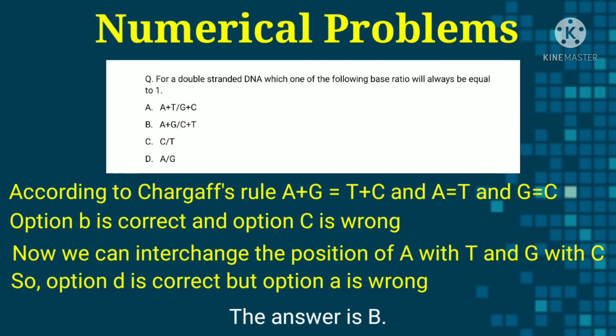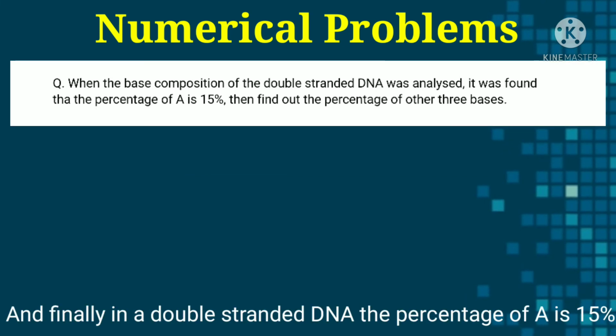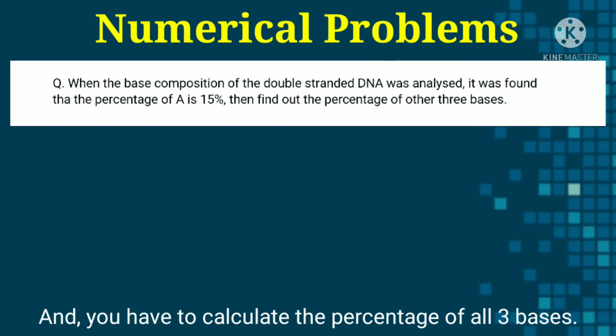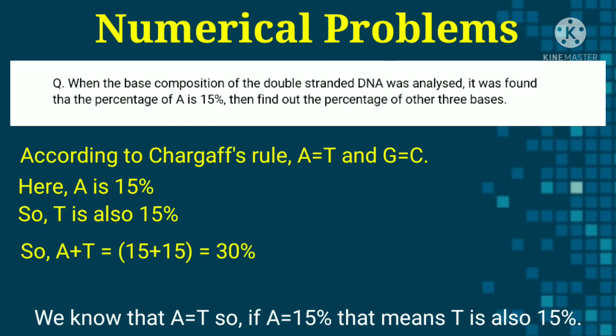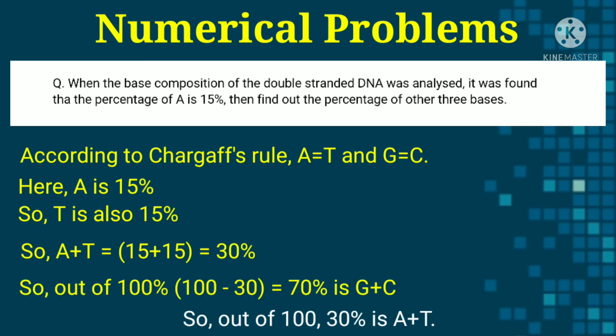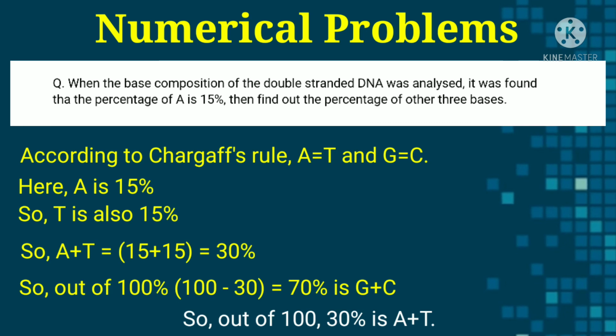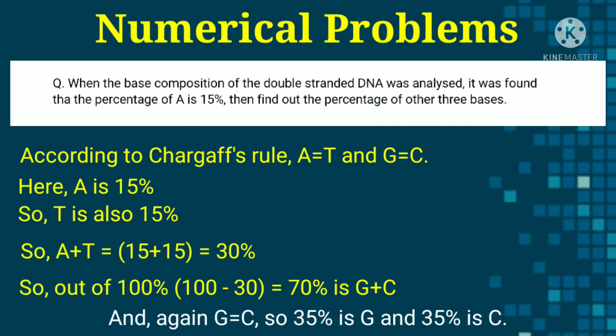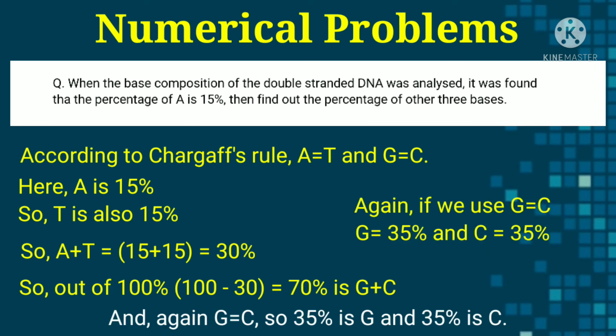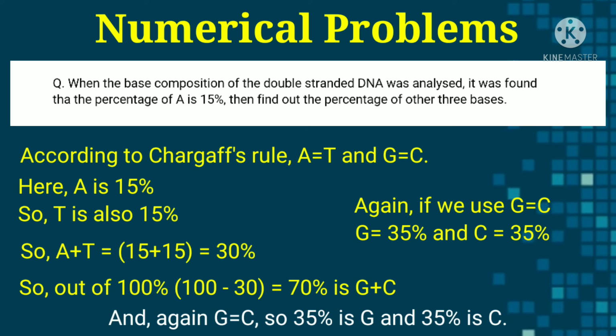The answer is B. And finally, in a double-stranded DNA, the percentage of adenosine is 15% and you have to calculate the percentage of all three other bases. We know that adenosine is equal to thymine. So if adenosine is 15%, that means thymine is also 15%. So out of 100, 30% is adenosine plus thymine. So 70% will be guanosine plus cytosine. And again, guanosine is equal to cytosine. So 35% is guanosine and 35% is cytosine.